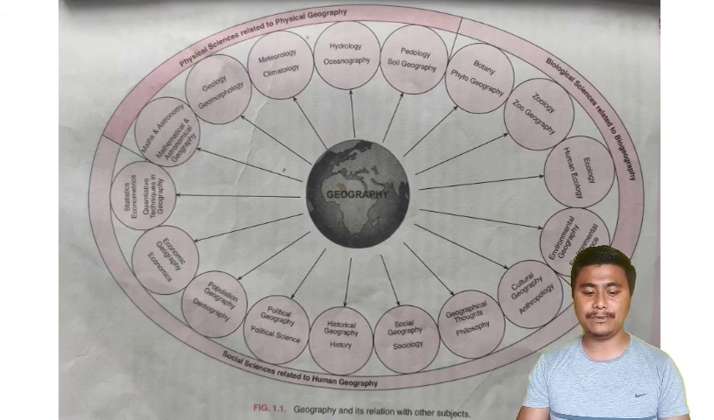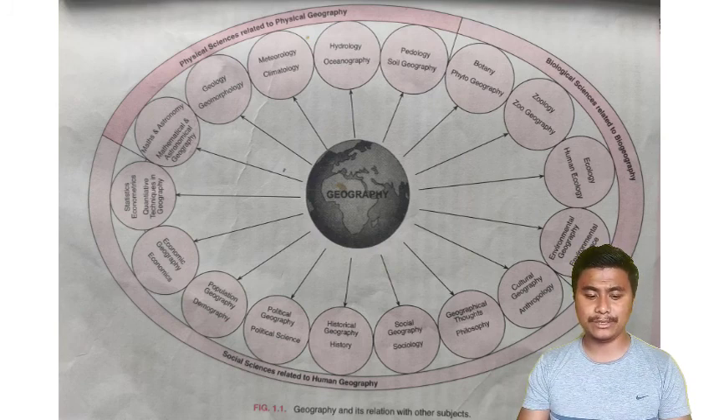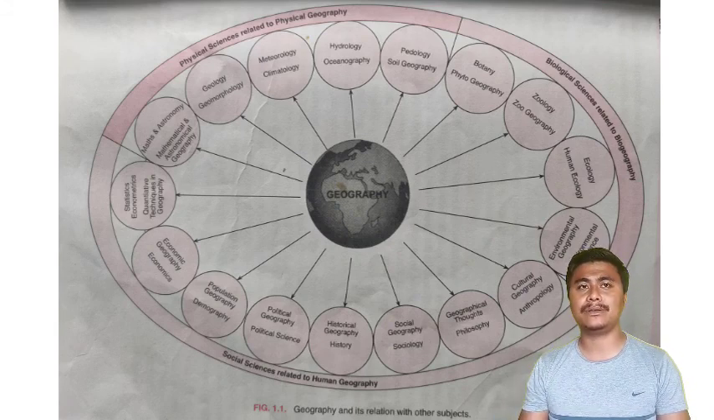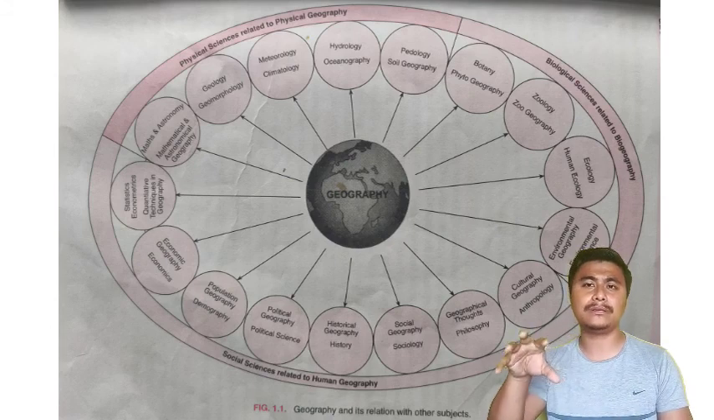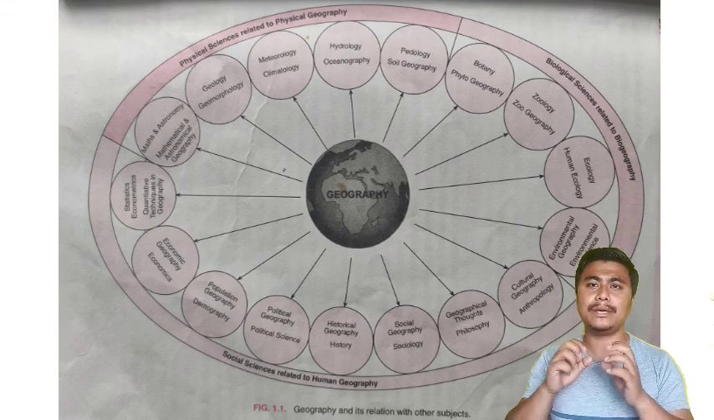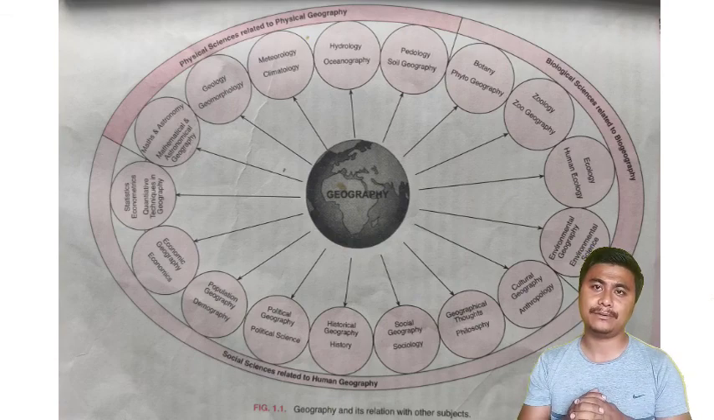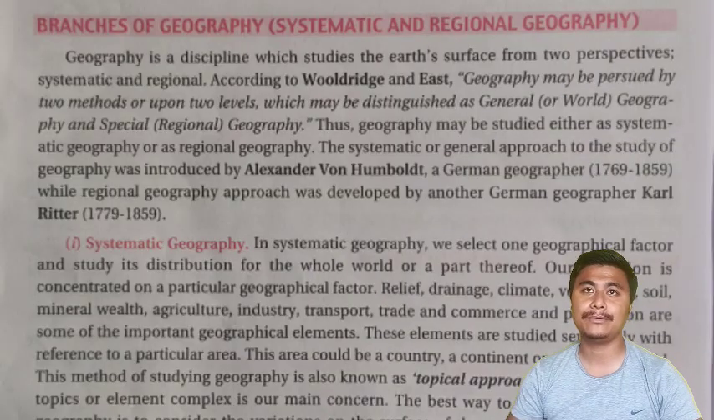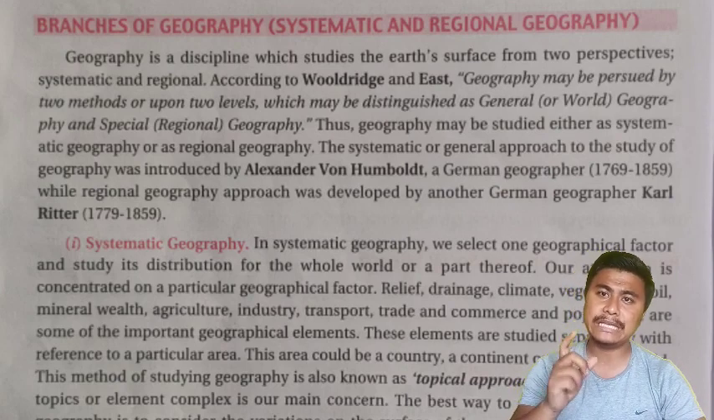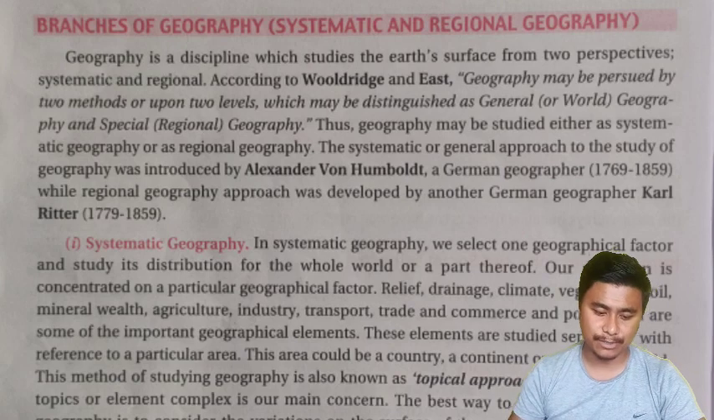Now similarly we can even find geography's relation with anthropology, and its relation with sociology also. So looking at all the other subjects, ultimately we come to the conclusion that geography is an integrating discipline. I hope I was able to make you understand why geography is considered to be an integrating subject or integrating discipline.